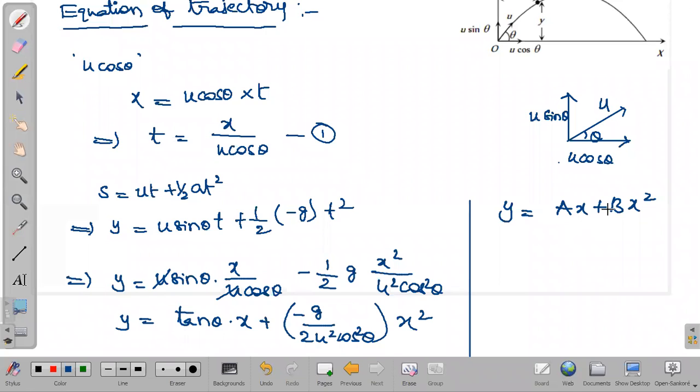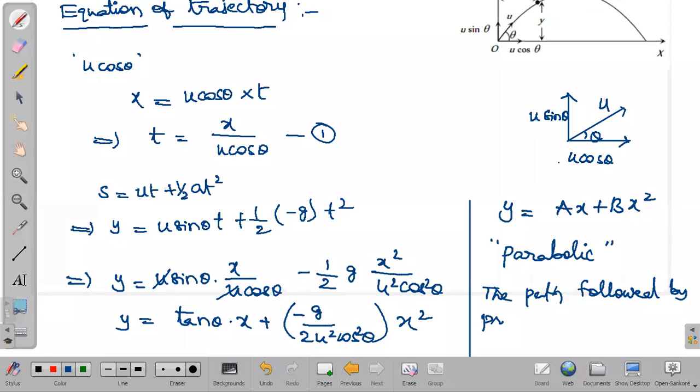So this ax minus bx square, this equation resembles the equation of a parabola. Okay, so this equation is a parabolic equation. Now what is the path of the projectile? The path followed by the projectile is a parabola, we call. Okay, so that is the conclusion we make. So the path followed by the projectile is a parabola. How are we saying it is a parabola?